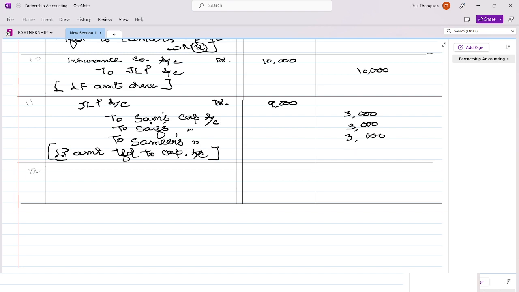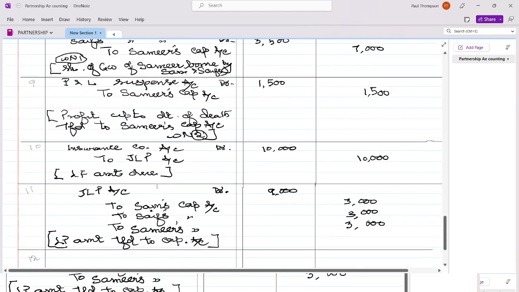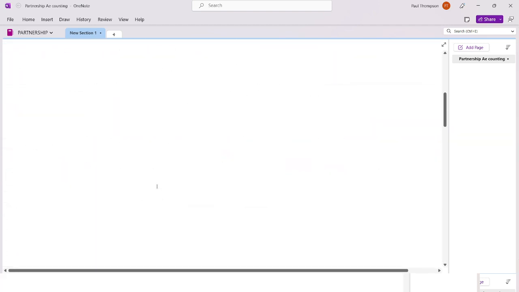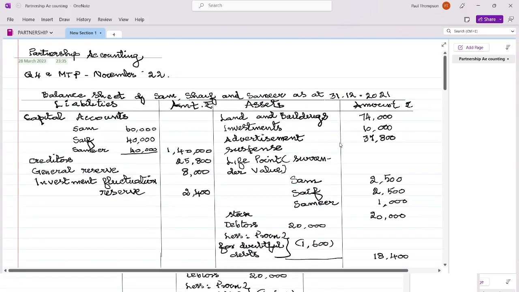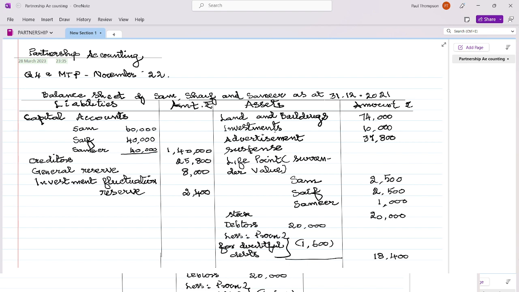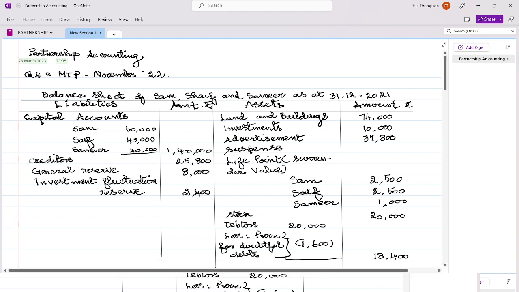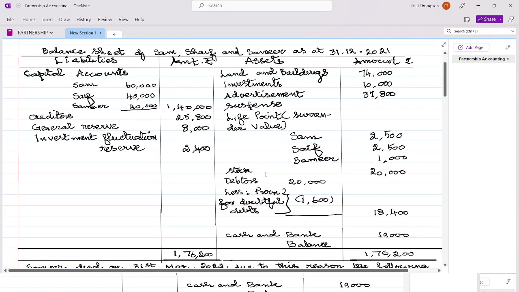Before finishing it off, kindly go through your adjustments. See here, they have given the adjustment of land and building. We did it through the revaluation account. Investment was adjusted through investment reserve, and the balance of the reserve also transferred. Advertisement suspense we have transferred. Policy amount we have transferred. Stock and debtors we have adjusted through revaluation.